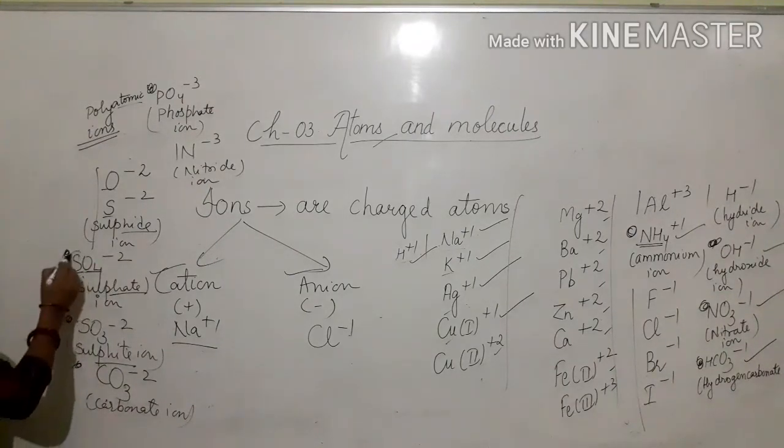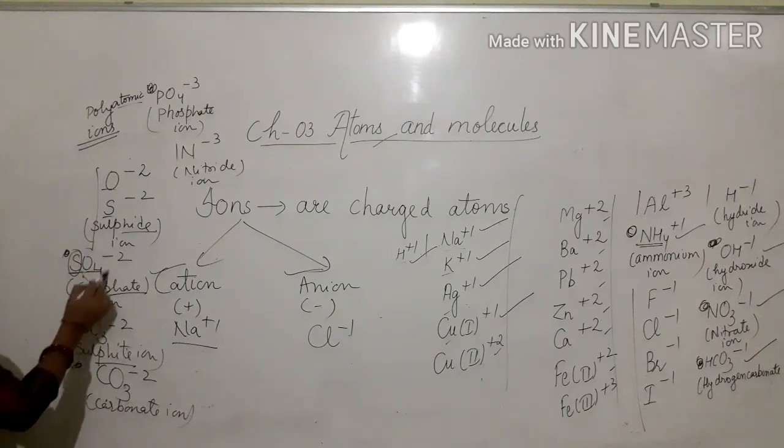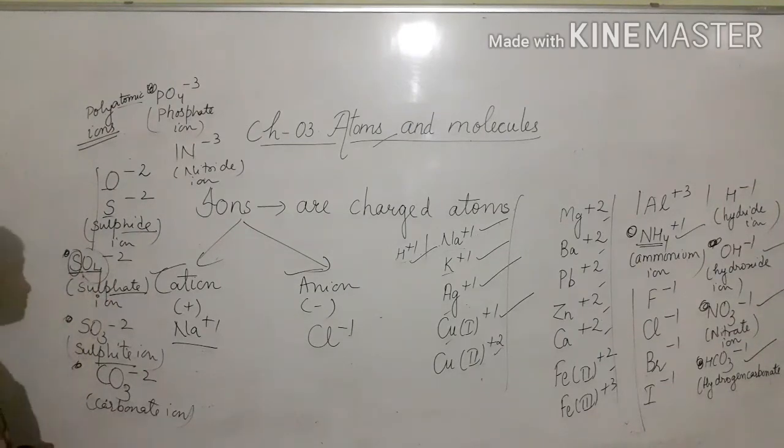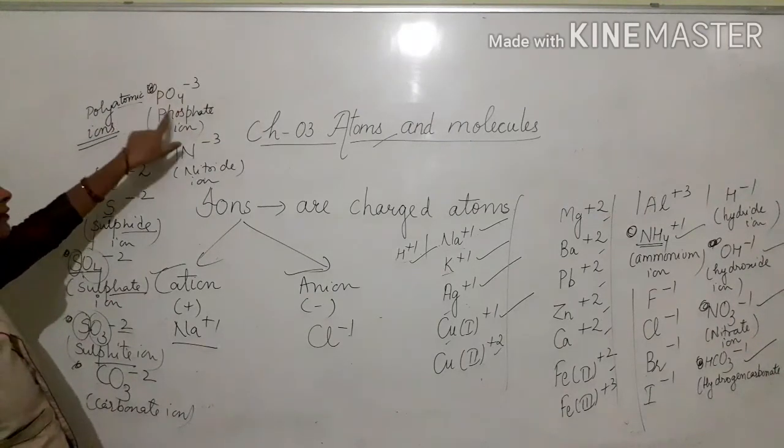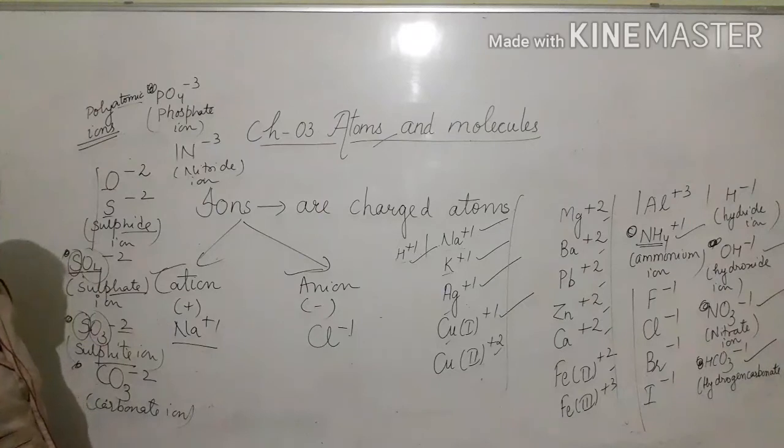Sulfate ion. There is one sulfur atom, four oxygen atoms. So how many atoms are there? 5. Having a net charge -2. Here also one sulfur atom, 3 oxygen atoms. So how many total atoms are there? 4. Having a net charge -2. Here one carbon atom, 3 oxygen atoms. Total 4 atoms having a net charge -2. Here one phosphorus atom, 4 oxygen atoms. Total 5 atoms having a net charge -3.